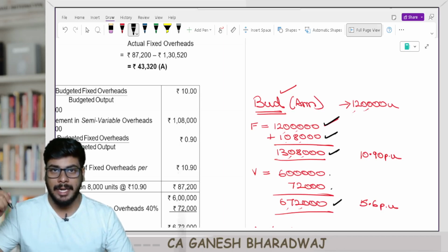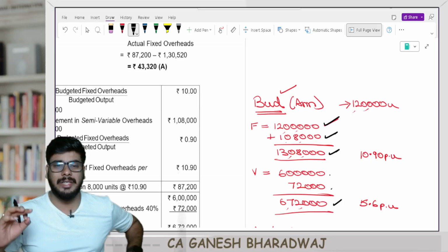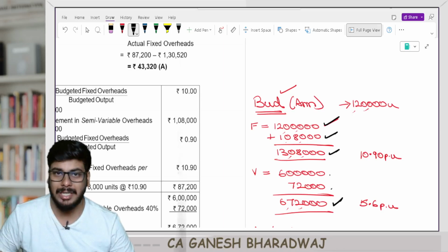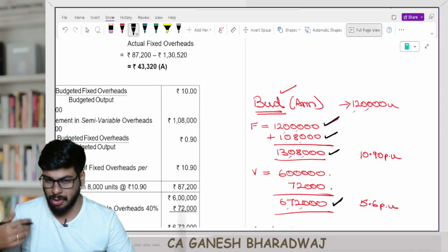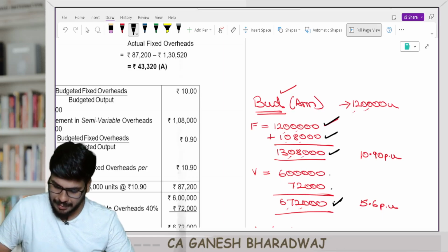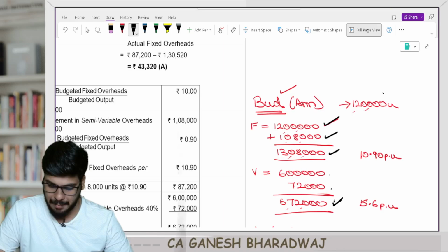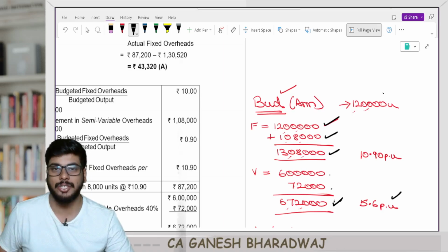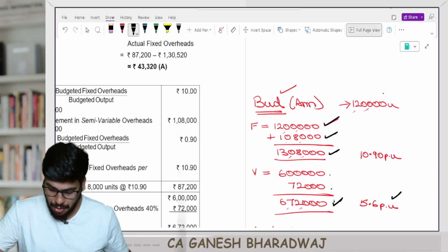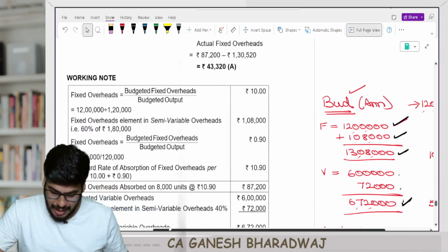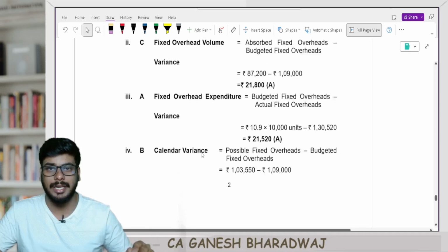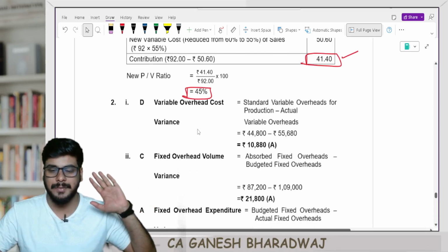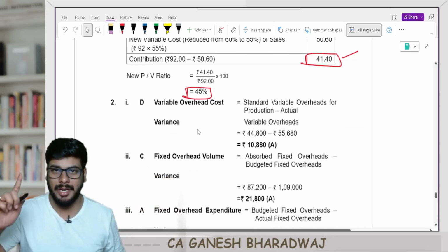Clear with this, guys? Now, in this question, with respect to variable overheads, they had just asked for variable overhead cost variance. So tell me, guys, what is the variable overhead cost planned per unit? It's going to be 6,72,000 divided by how much? Divided by 1,20,000. 672,000 divided by 120,000. So it's going to be 5.6 rupees per unit. Are you clear with this? Now, variable overhead cost variance is what? Standard variable overheads. Logically think. In this case, hours and all is not given. Logically think. Standard variable overhead cost minus actual variable overheads. Correct, guys?